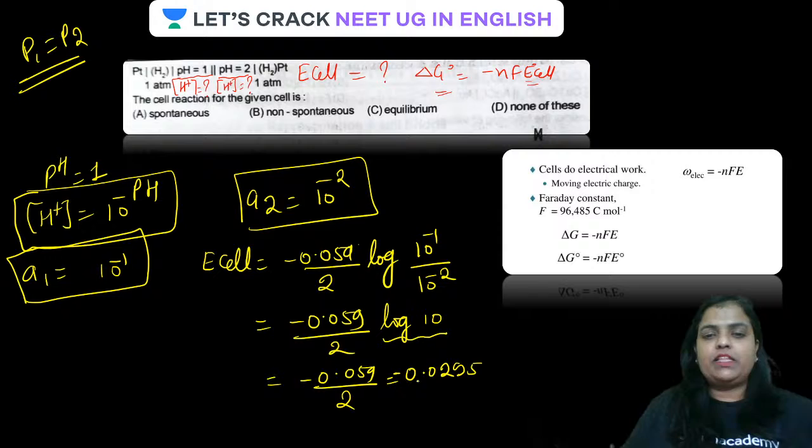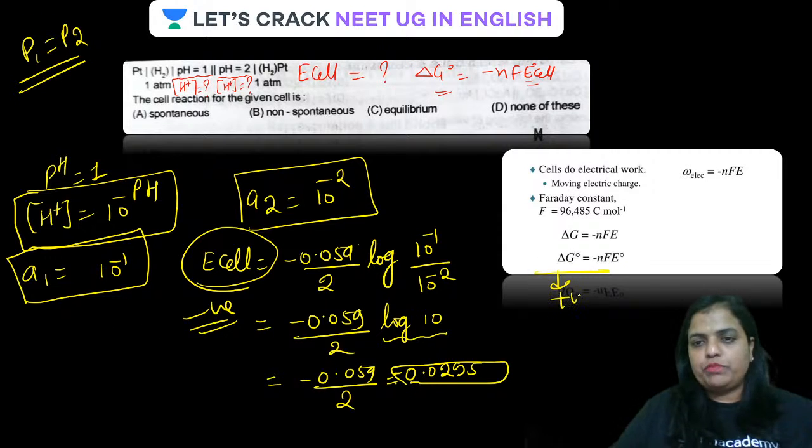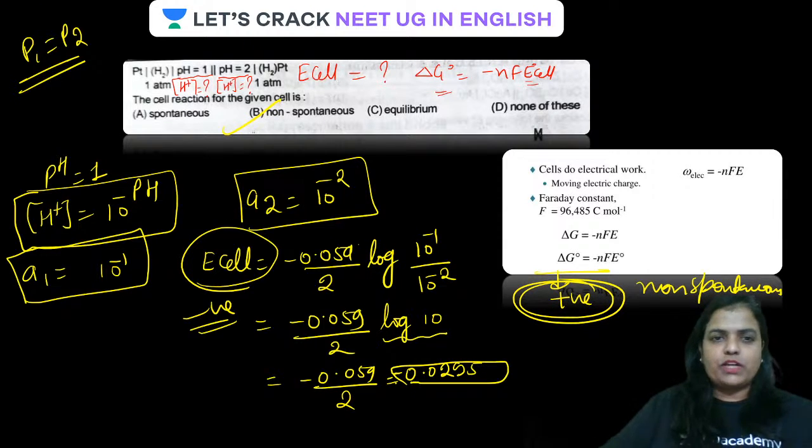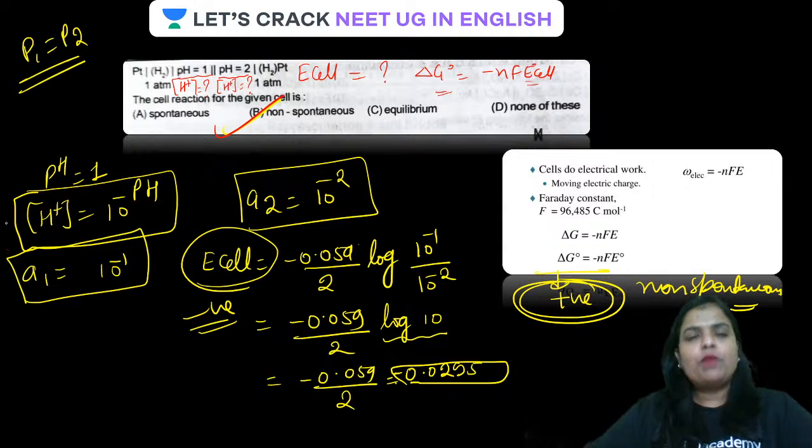Come on, guys, this will be the value of E cell. But what is important over here? E cell value is coming out to be negative. If E cell is negative, delta G has to be positive. And if delta G is positive, it is a non-spontaneous reaction. All clear? So the correct answer is B. I'm repeating, the correct answer is B. It was a slightly tough question, I know, but the more you practice such questions, the easier and less difficult they become.